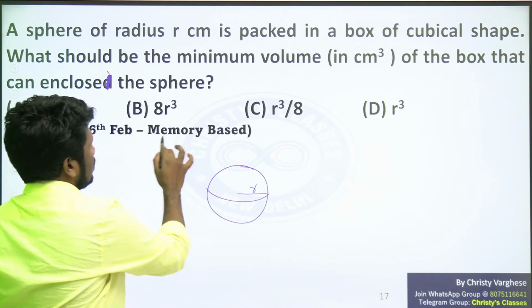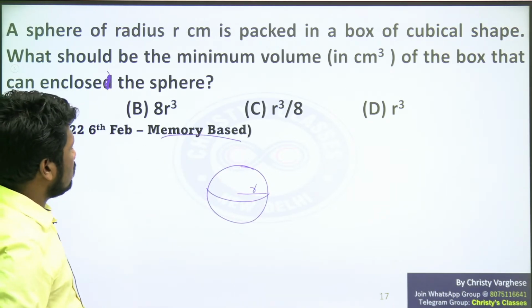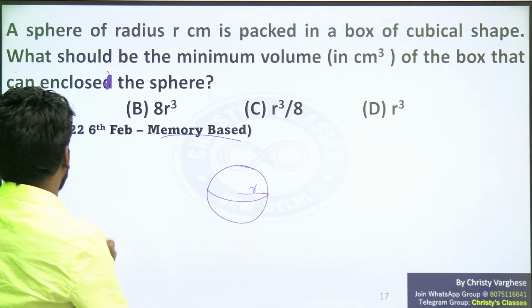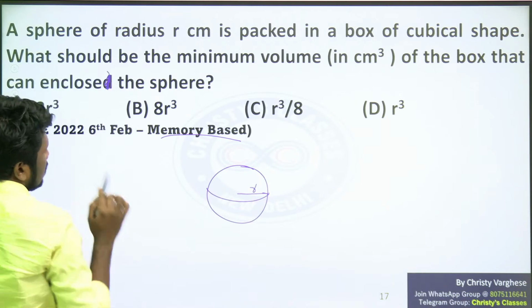As I told, these are memory based wording. Slight mistakes in the question will be there. Well, let the official question paper come. That time we will get the exact wordings.